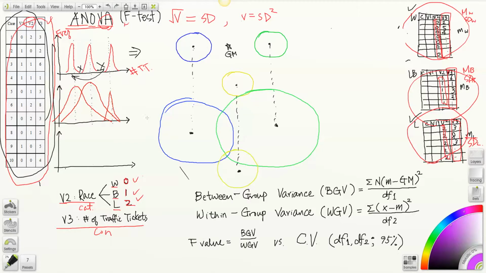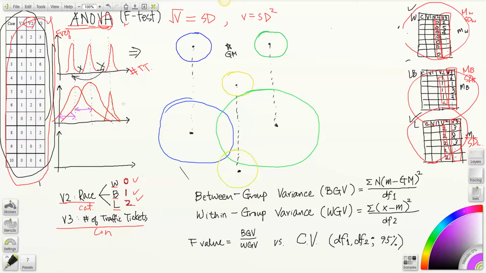In this session, I'm going to continue on ANOVA. I intentionally inflated the dispersion of number of traffic tickets for white subsample and black subsample to show you the importance of between group variance and within group variance.